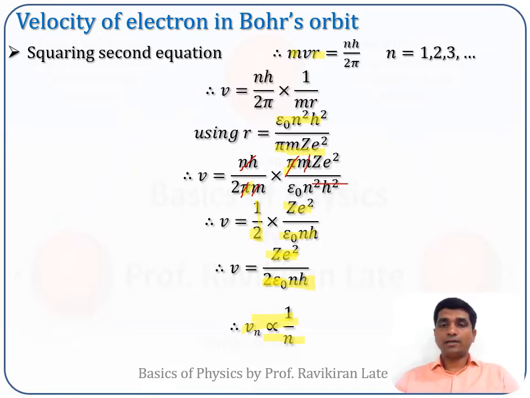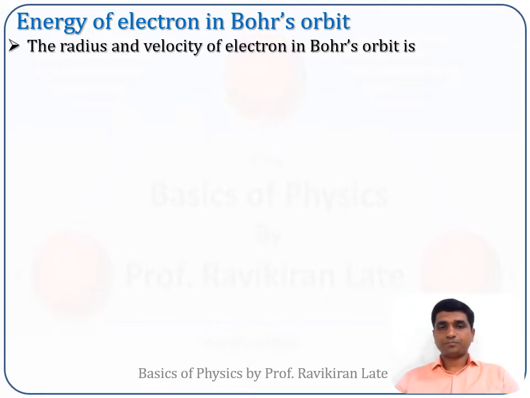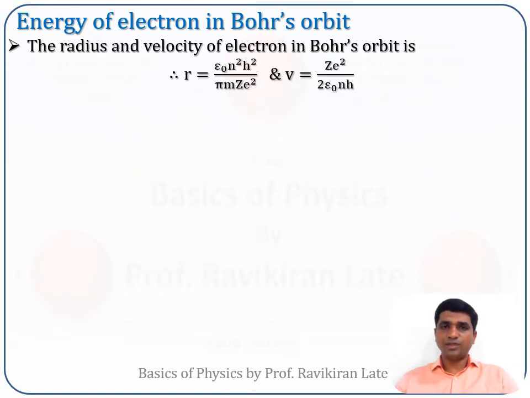Now we will look at the energy of the electron inside a Bohr's orbit. For this we will be using the radius and velocity of the electron in Bohr's orbit. We have calculated r as εn²h²/πmZe², and velocity is equal to Ze²/2ε₀nh.